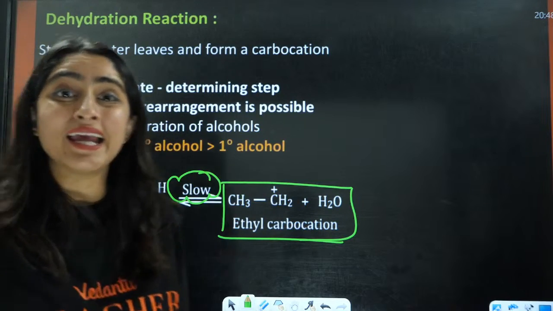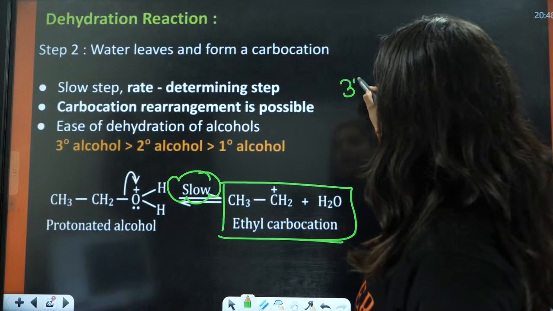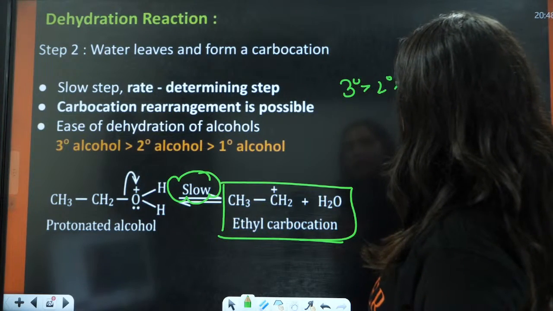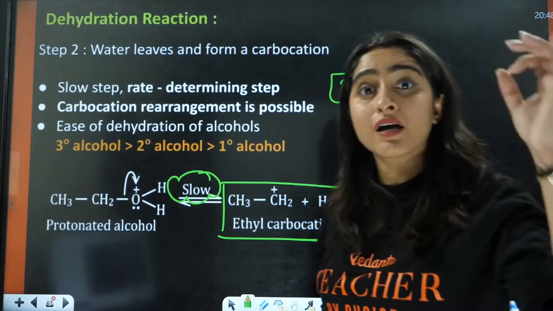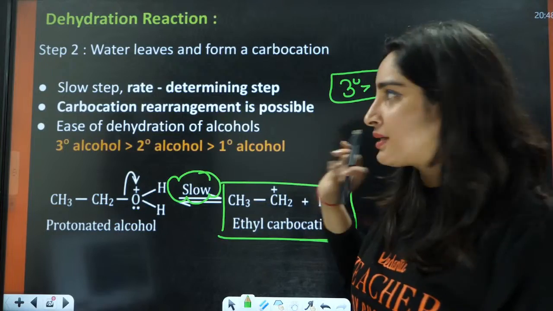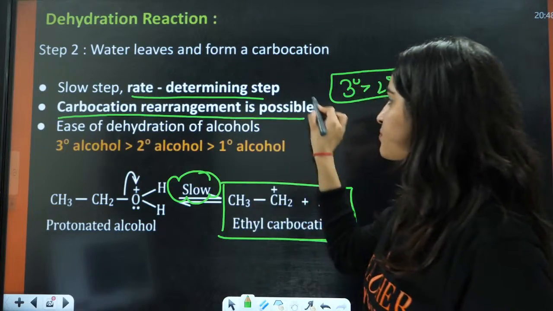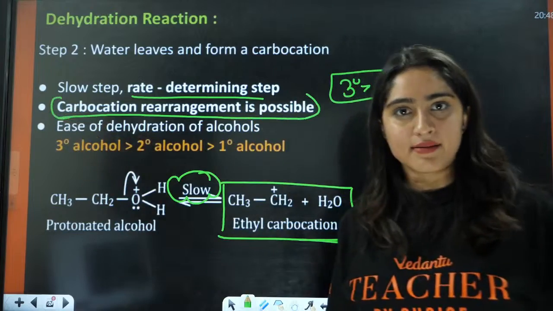That is why the ease of dehydration was 3 degree, then 2 degree, then 1 degree, because the intermediate formed here is a carbocation. So always remember these few steps: slow step, rate determining step, and carbocation rearrangement is possible in this case, right?